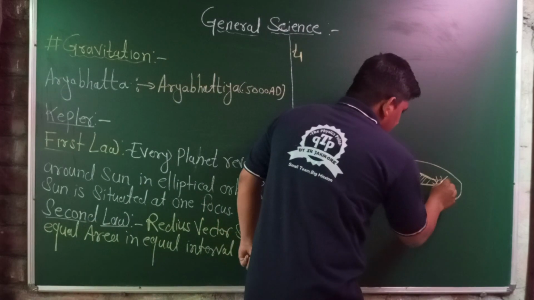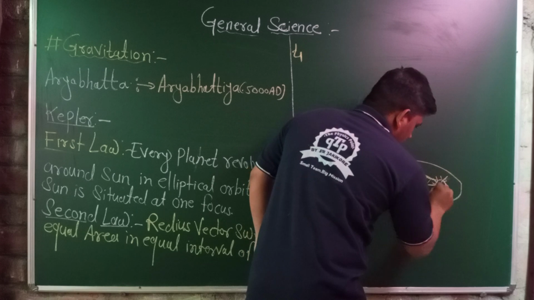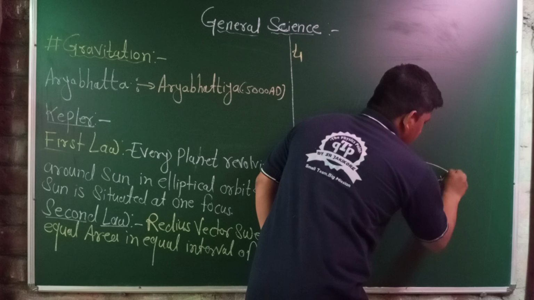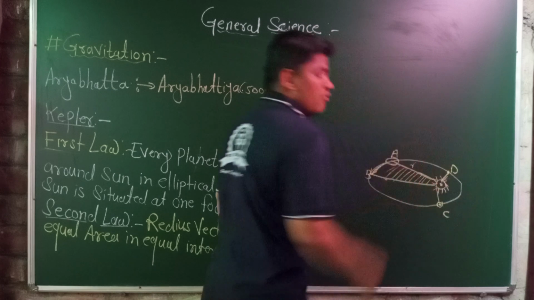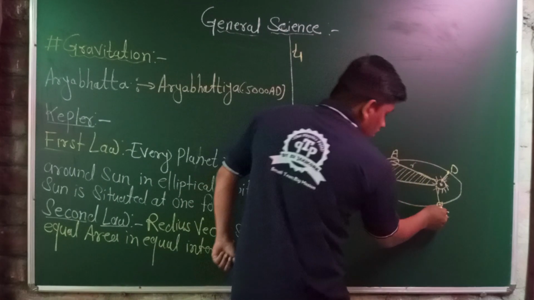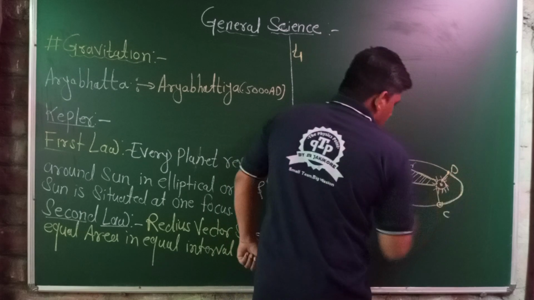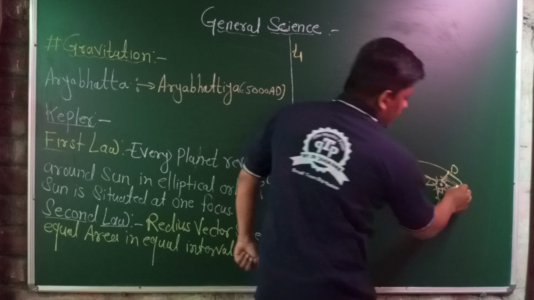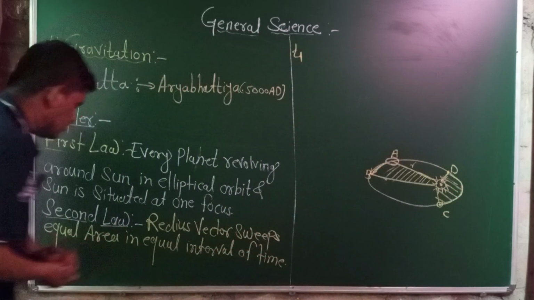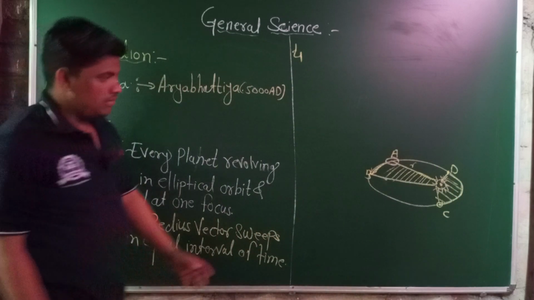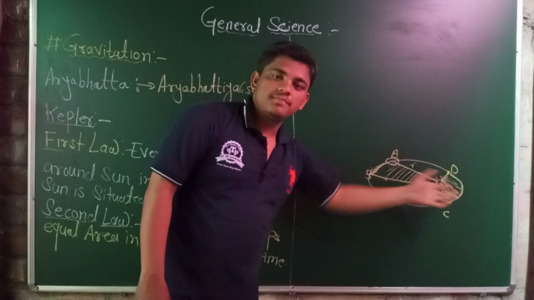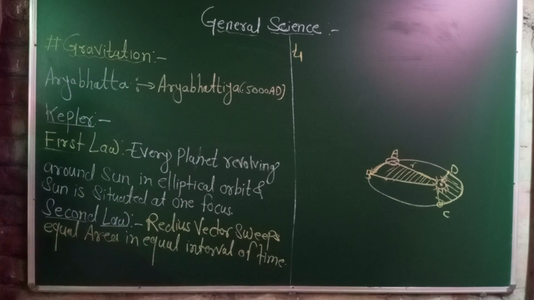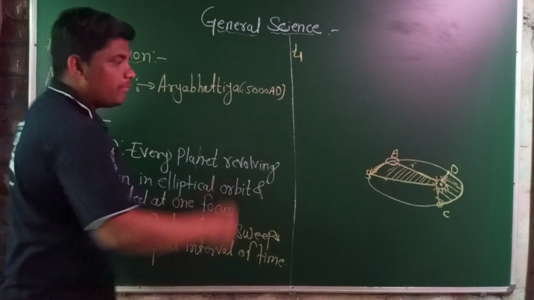But when the planet moves from point C to point D, it takes equal time, and both shaded areas are equal. What about the law? The radius vector formed between the planet and the sun sweeps equal area in equal interval of time.